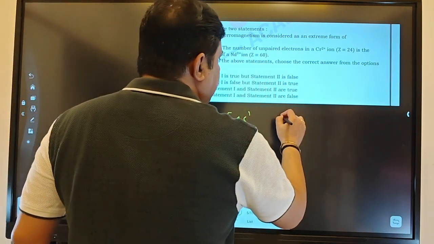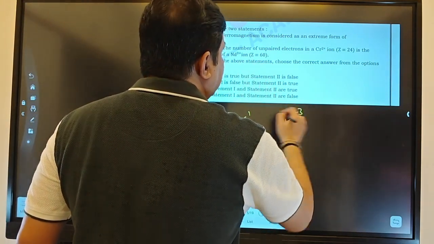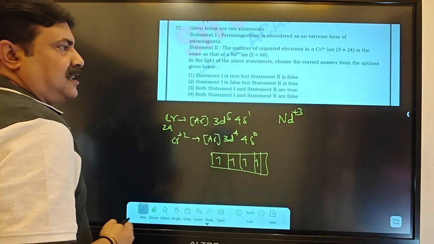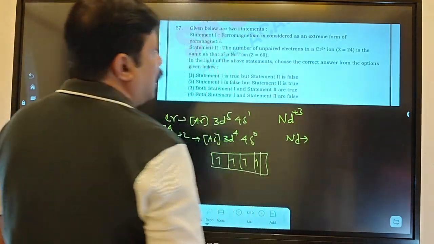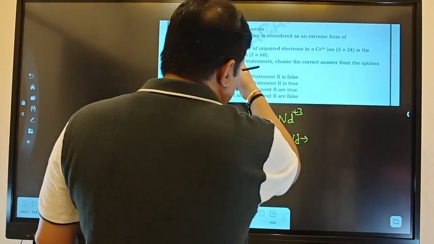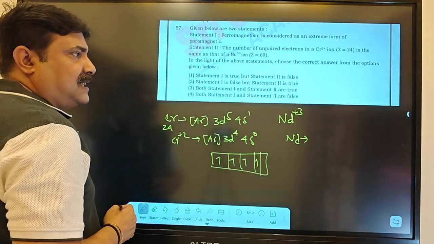Then neodymium, they are telling plus 3 state. They are telling atomic number is 60. Then for normal neutral neodymium, how will you write it down? The preceding inert gas is xenon.